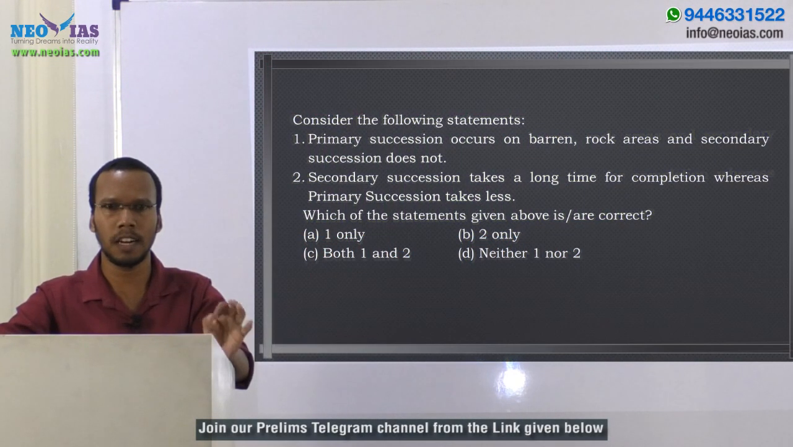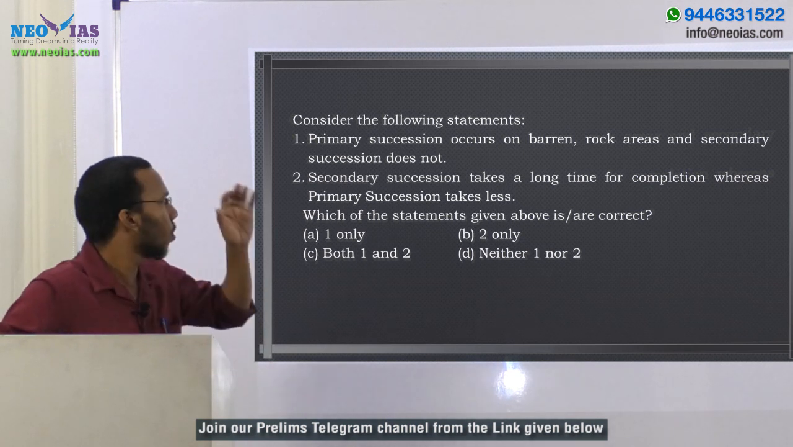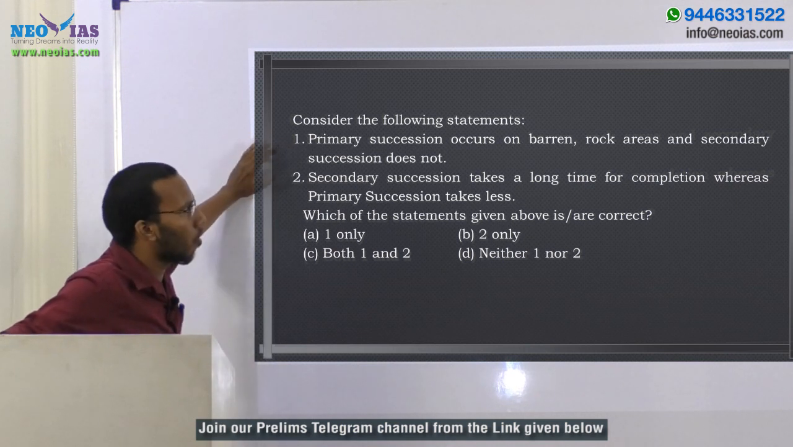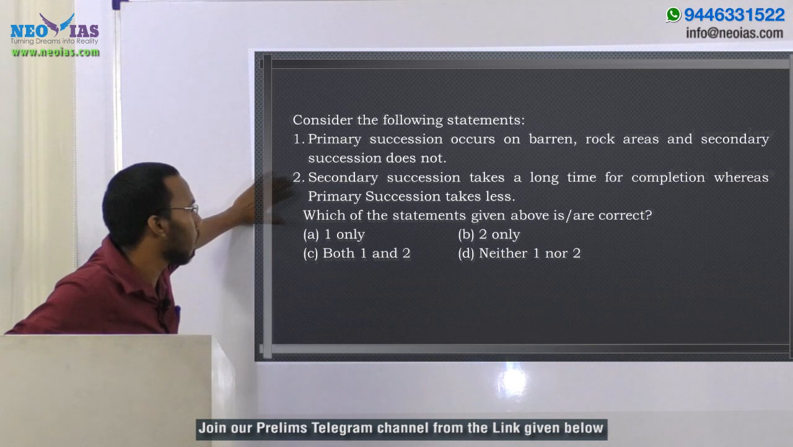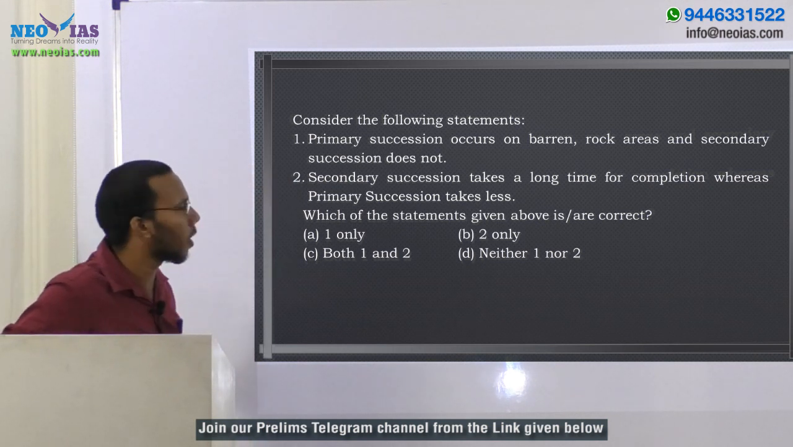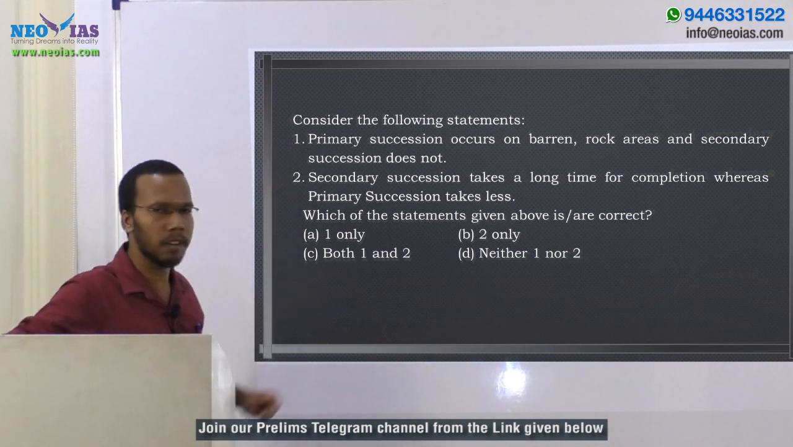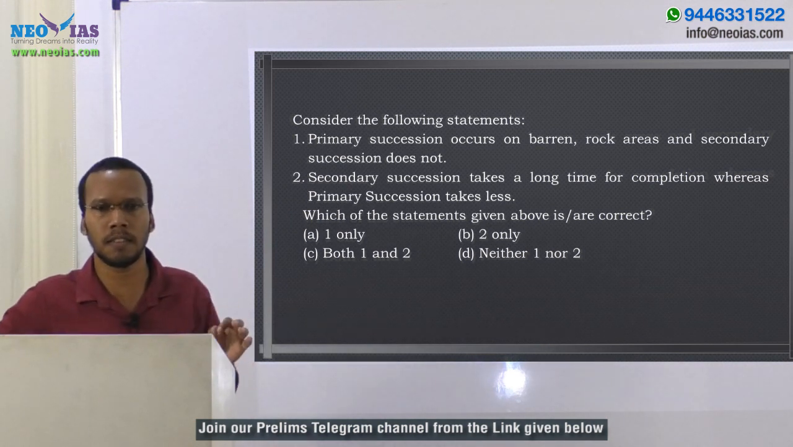This is a question regarding a concept known as ecological succession. The question is like this: the first statement says primary succession occurs on barren rock areas and secondary succession does not. The second statement says secondary succession takes a long time for completion, whereas primary succession takes less. So these two are the statements regarding ecological succession, and there are two types of succession known as primary and secondary. Let us discuss what ecological succession means.